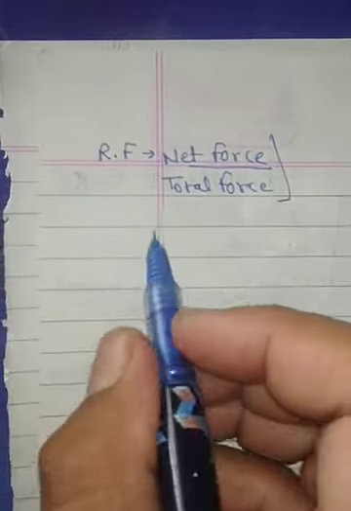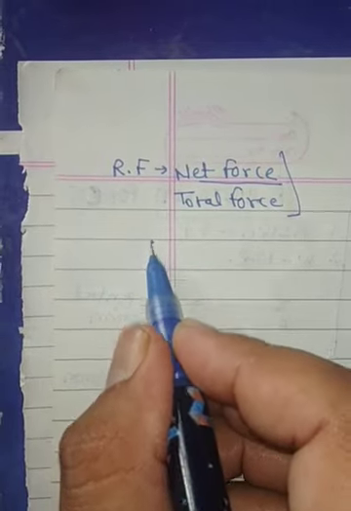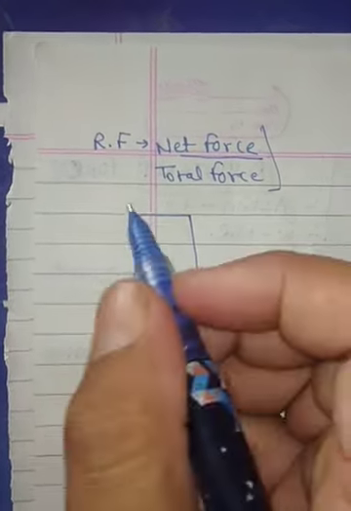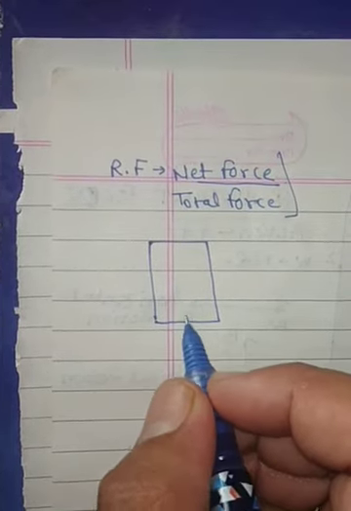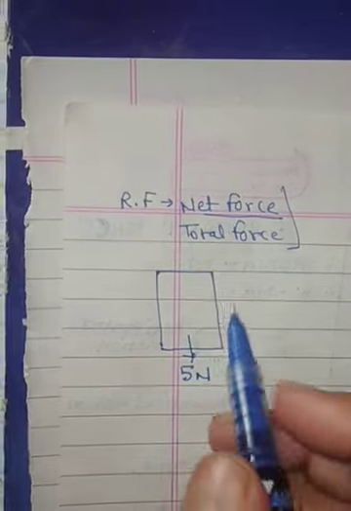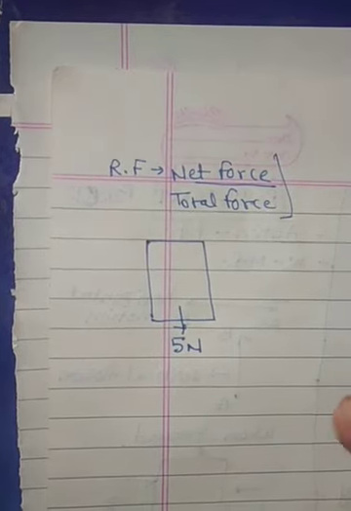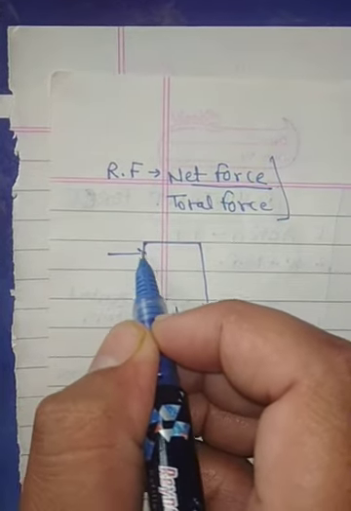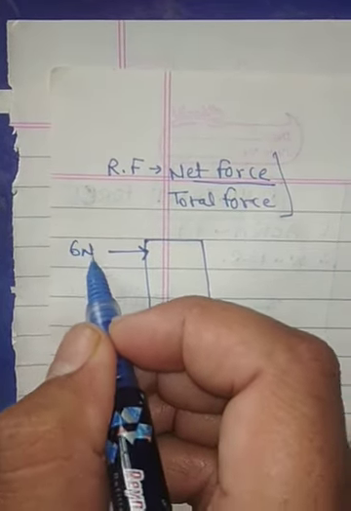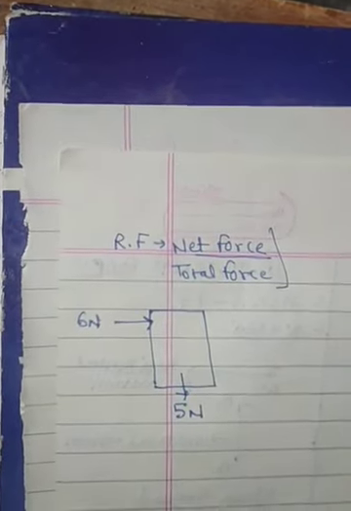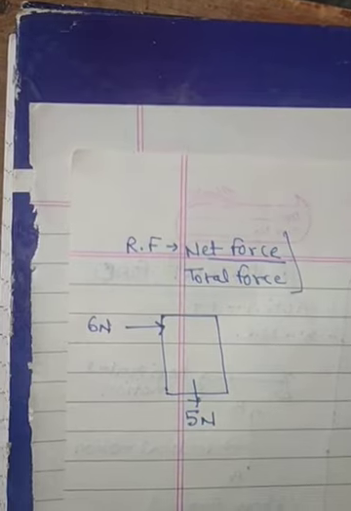Listen, one thing I'm telling you. Look, you have one box. Okay? This box requires 5 Newton to come into the motion state. So we can say if you apply 6 Newton directly by one person only, it means your brother is more powerful than you.